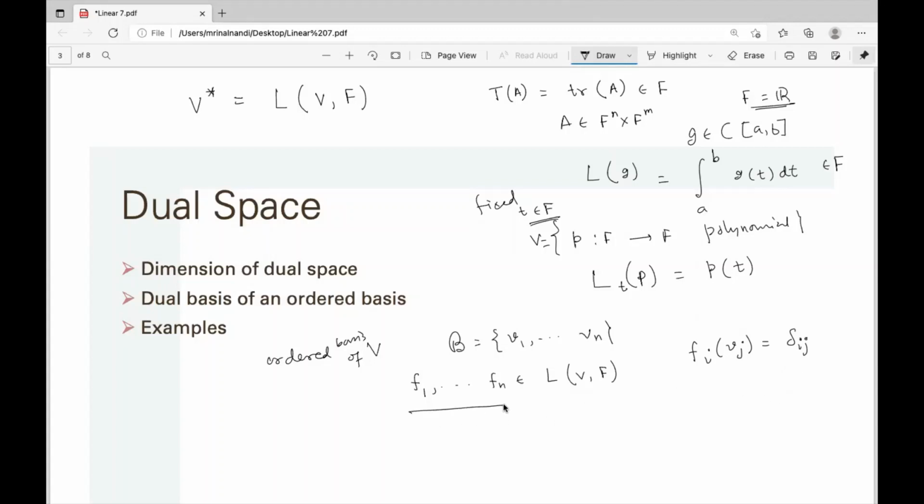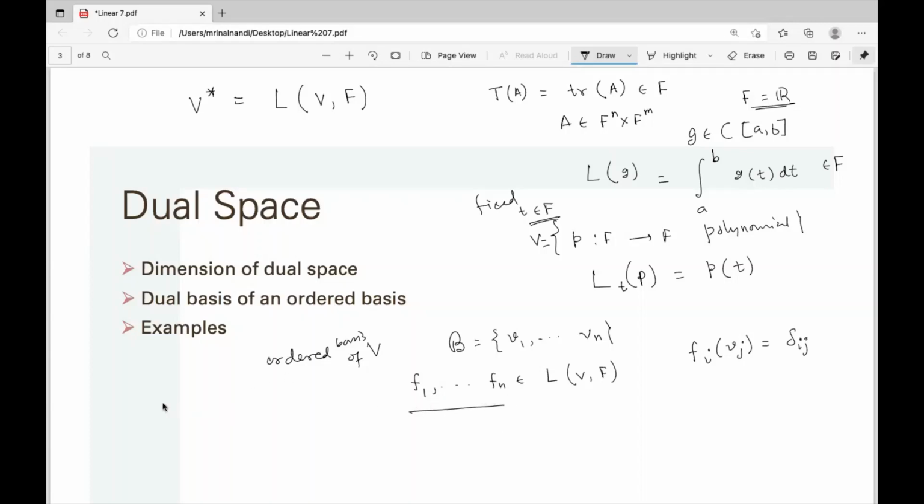Now we'll show this f1, f2, fn forms a basis, actually an ordered basis of the dual space. So we need to show these are independent and they span the dual space. That means for every linear functional, we can express it as a linear combination of f1, f2, fn. So why are f1, f2 linearly independent?